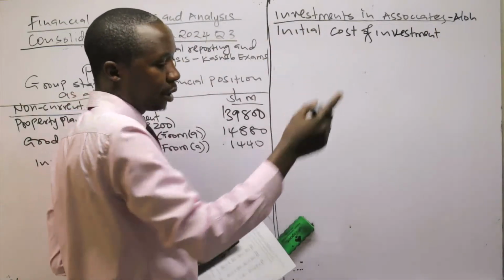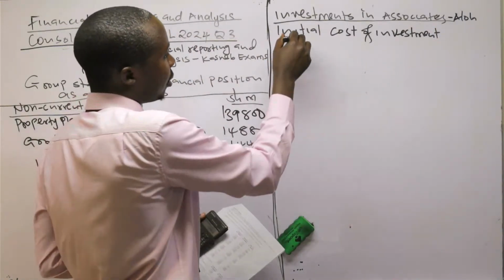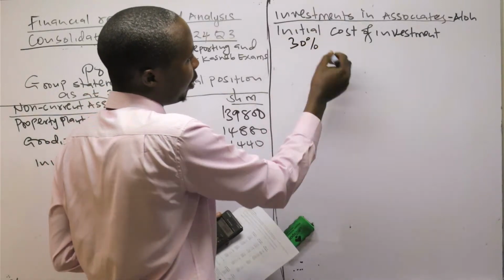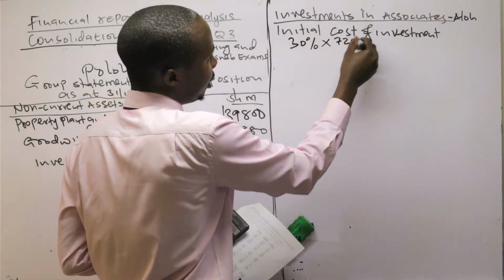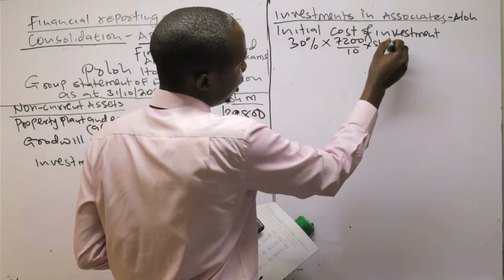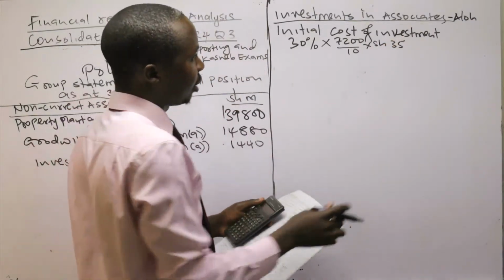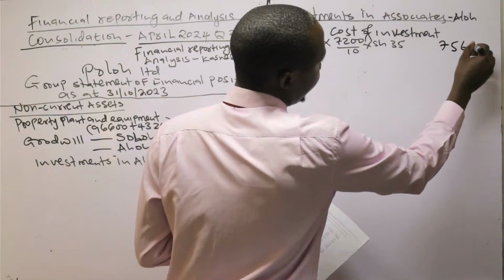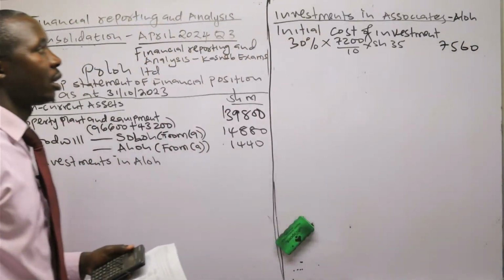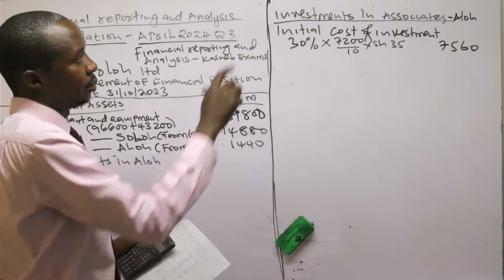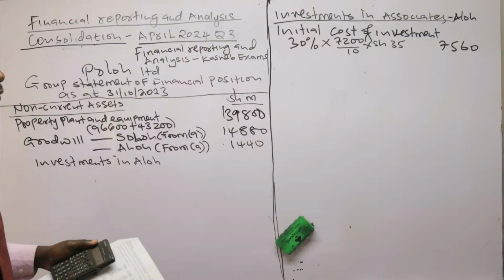We said 30%. Remember, this is just the purchase consideration. We did this when I was doing the goodwill of this Allo. So the initial cost of investment was 75.60.